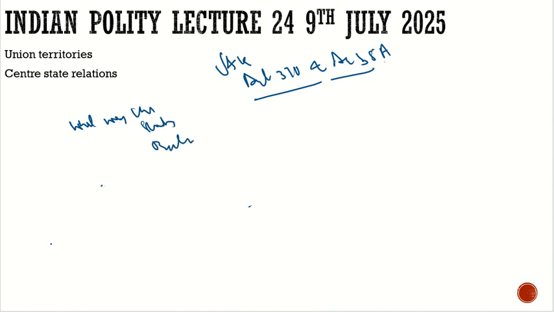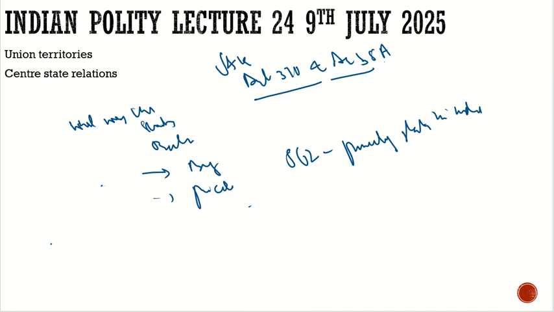As we discussed, there were a few bigger states directly in control of the British, and there were a few states which were the princely states. So we can divide it into this: there were princely states and there was the British territory. So in 1947, before independence, there were approximately 562 princely states in India.